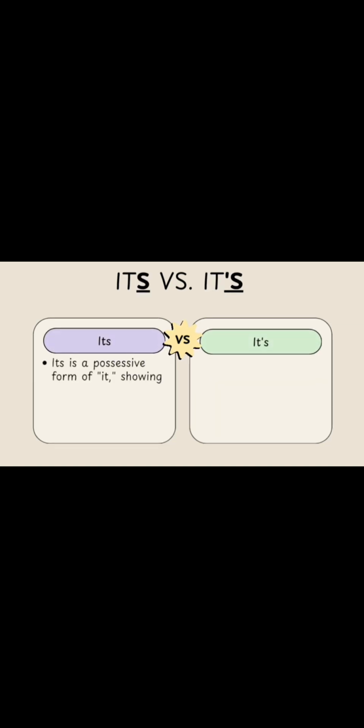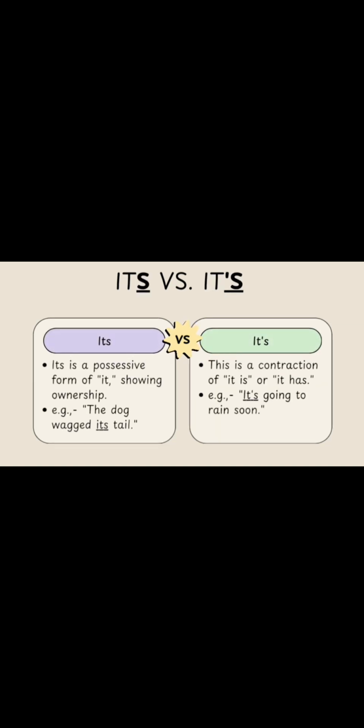Its versus it's. Its is a possessive form of it, showing ownership. Example, the dog wagged its tail. It's is a contraction of it is or it has. Example, it's going to rain soon.